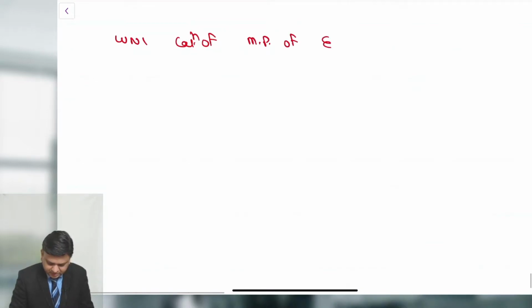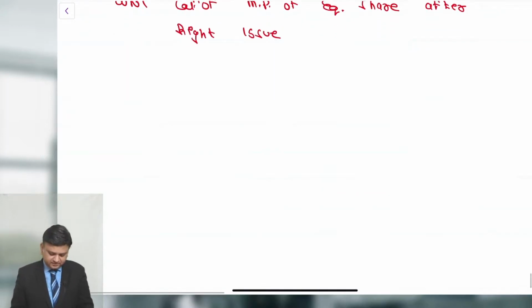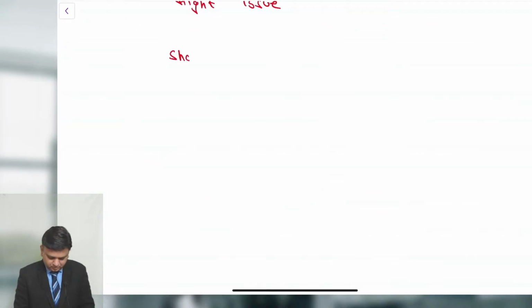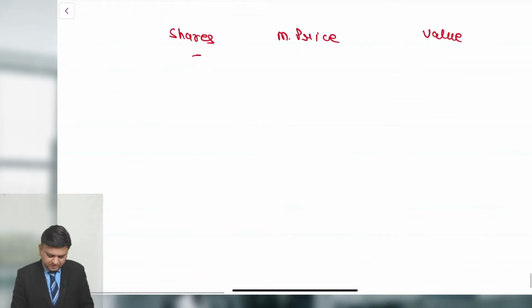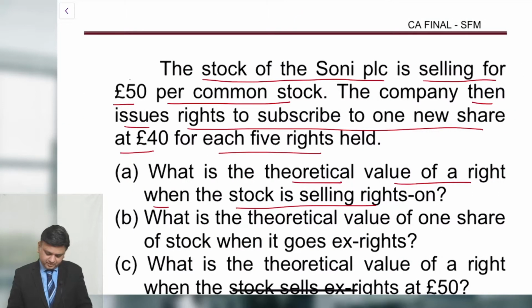Working note number 1. Calculation of market price of equity share after right issue. In that we understand shares, market price and value. For 5 equity shares, the price is provided to us as 50.